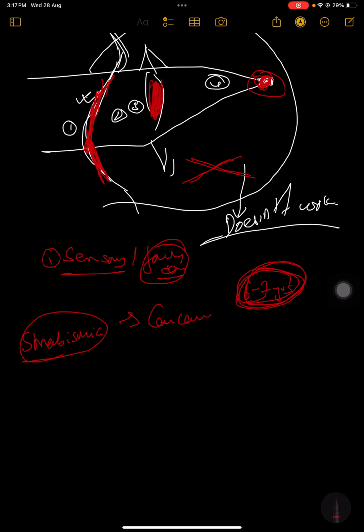So strabismic amblyopia. So normally whenever we talk about concomitant squint, and if you are looking at this video for a first time, it will be difficult to understand this concomitant and inconcomitant. Just understand that the muscles of the eye are keeping it at one place for a proper vision.